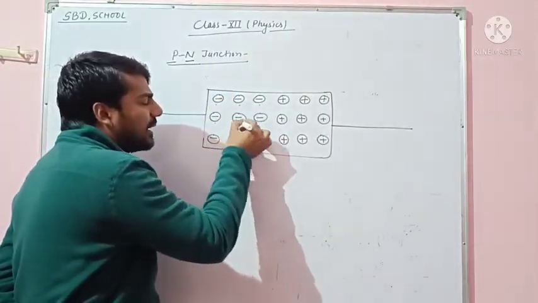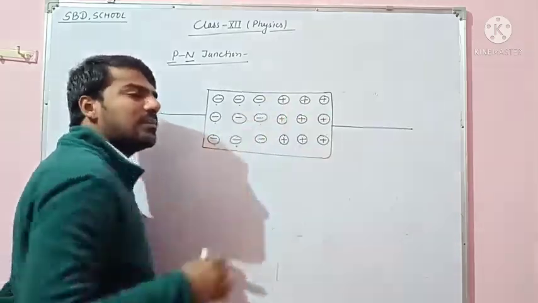These are static negative charges and these are static positive charges.